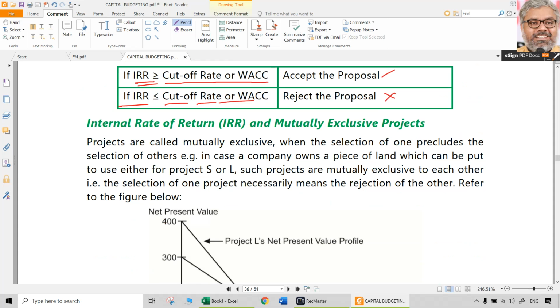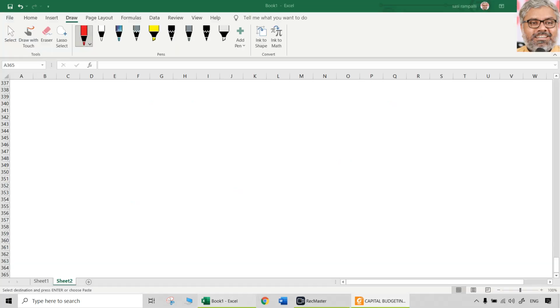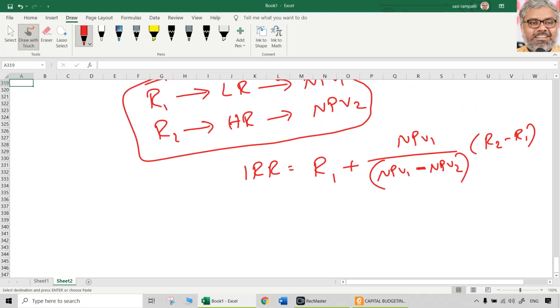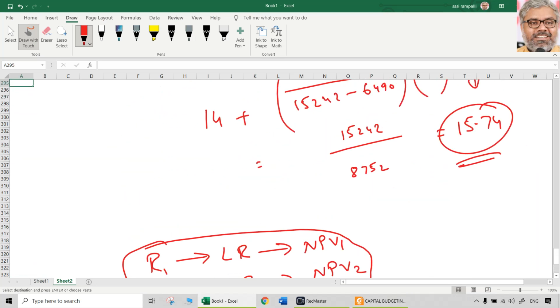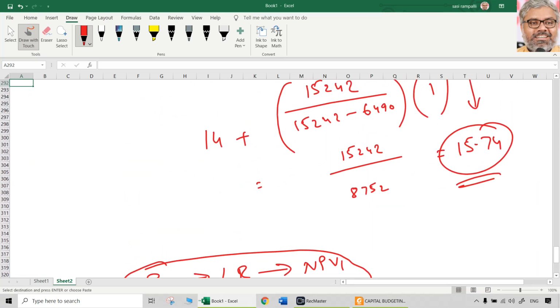Simple logic. Let us say one project has an IRR of, in this case, what we got, around 15.74%. But let us say the policy of the management is that they will accept only projects which give a return of 16%. This project is not giving that, so they will reject it. It's a very simple accept-reject criterion. That 16%, who knows? The management knows, and we already discussed how they know: with experience, taking various factors into consideration. Risk factors also will have to be taken into consideration.